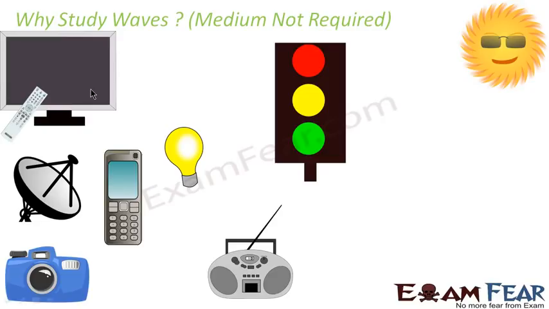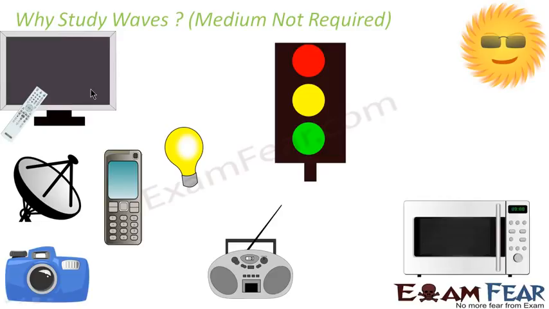The Sun gives us sunlight, so even that travels in the form of light waves. The microwave, which you generally see in your kitchen, uses microwaves, which are nothing but electromagnetic waves. I'm not going into detail of what kind of waves are there in each of them. Right now I'm just showing you the examples. As I go ahead with the chapter, I'll tell you about the different types of waves, how they propagate, and what gives rise to waves and everything.